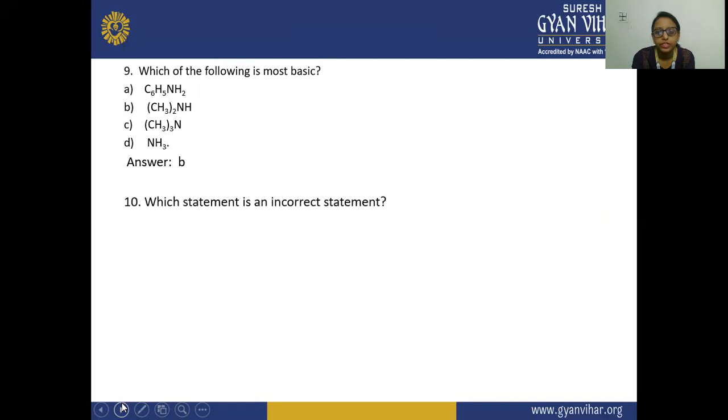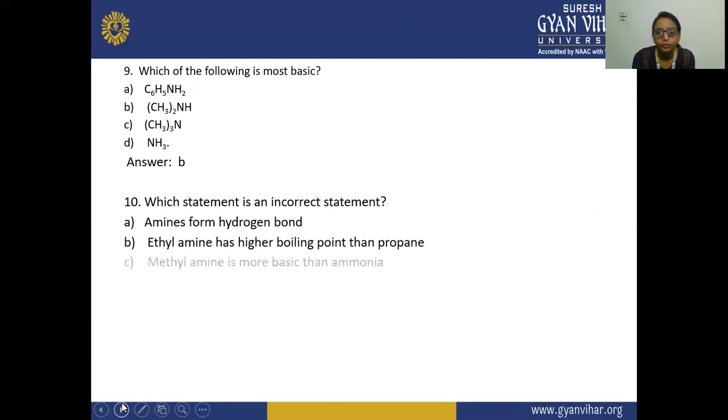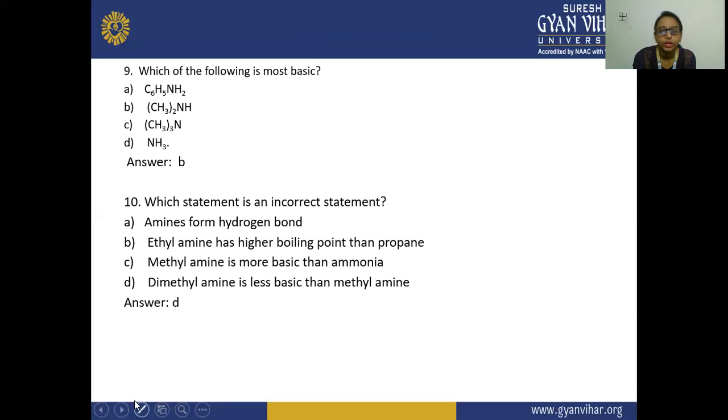Secondary amine. Which statement is an incorrect statement? Amines form hydrogen bonds. Ethylamine has a higher boiling point than propane. Methylamine is more basic than ammonia. Dimethylamine is less basic than methylamine. So the answer is D. This is your incorrect statement. Diethylamine is less basic than methylamine.